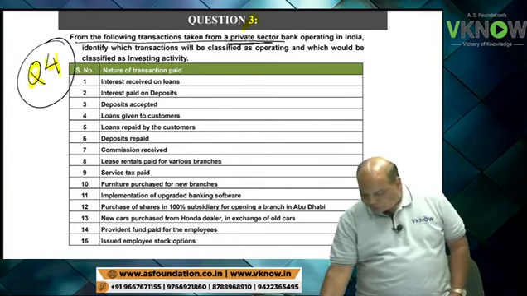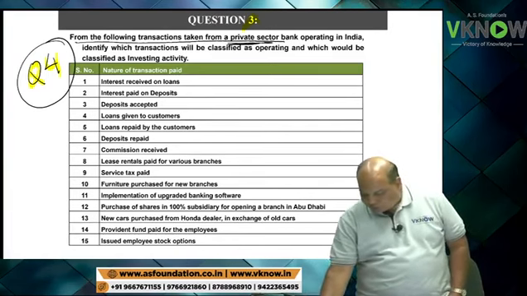Keep in mind, identify which transaction will be classified as operating and which would be classified as investing. The student has to answer which of these is operating activity cash flow of a bank, which is investing activity cash flow of this bank, or none of the two.